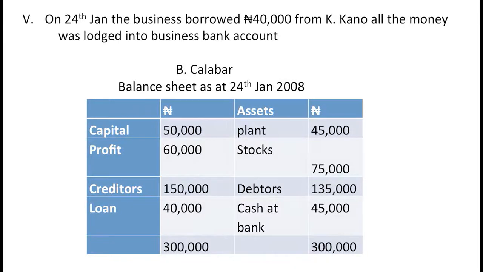So when you look at the calculation on our debit side, 50 plus 60 is 110, plus 150, plus 40,000 will give us 300,000. On our credit side, 45,000 naira, 75,000 naira plus 135,000 naira plus 45,000 naira cash at bank will give us 300,000 naira.